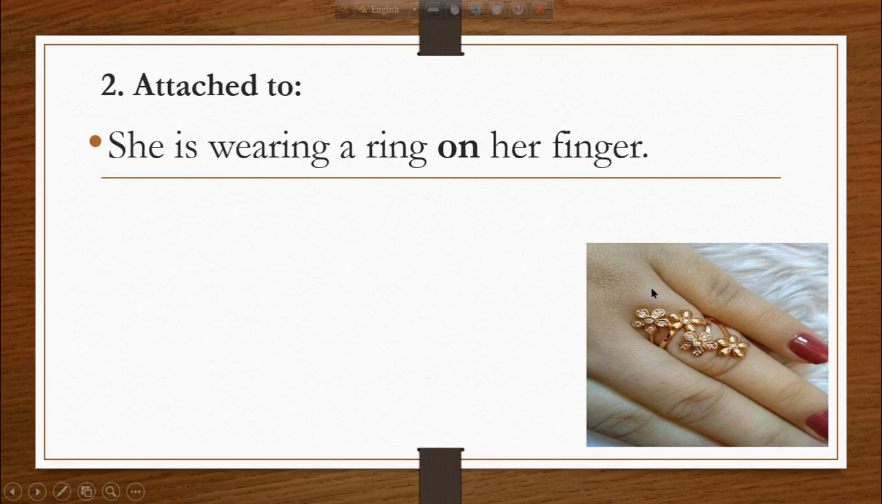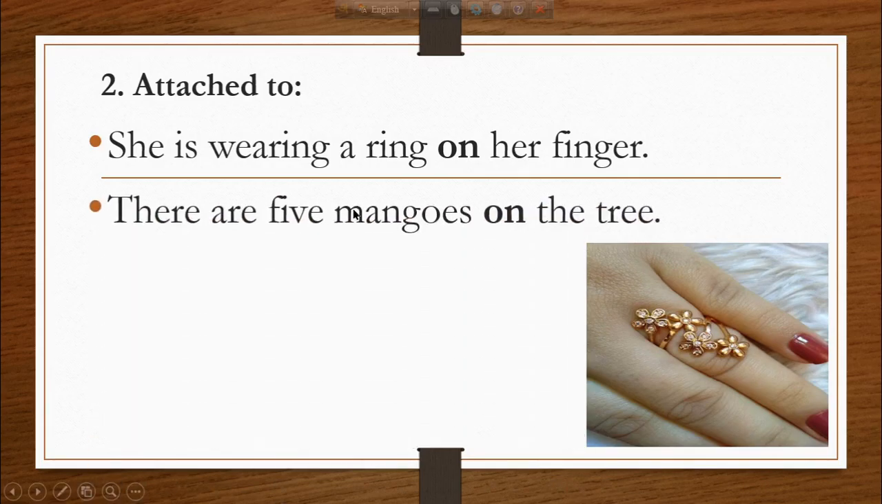There is a finger. This is a finger. And this is a ring. And we say she is wearing a ring on her finger. So we also say there are 5 mangoes on the tree.